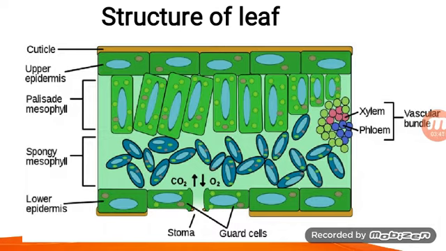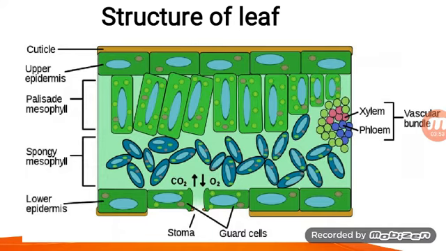The upper layer of the leaf is the cuticle. After that there is the upper epidermis. After the upper epidermis you can see vertical cells; these vertical cells are known as the palisade cells. After the palisade cells, there is a cluster of irregular cells, known as the sponge cells. After the sponge mesophyll, there is the lower epidermis. You can see here that both oxygen and carbon dioxide are present. Both gases are responsible for the exchange of gases between the cell and the surrounding.